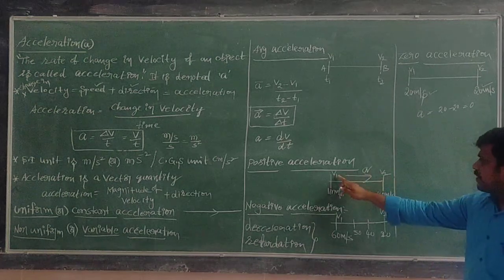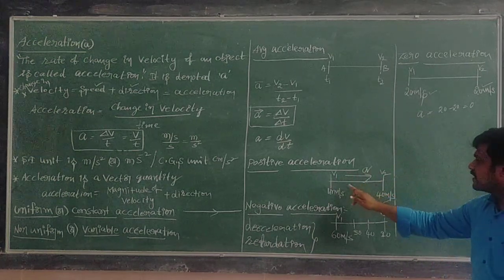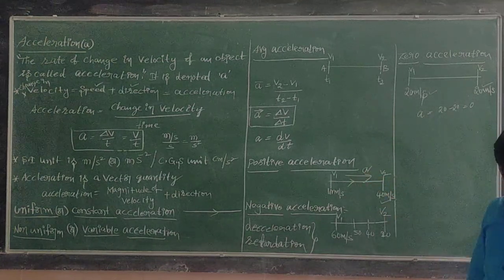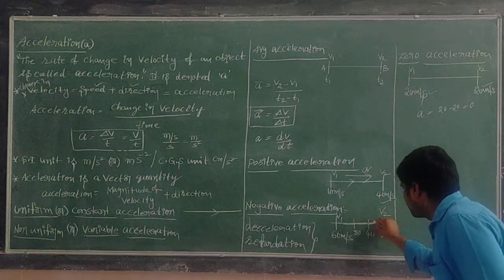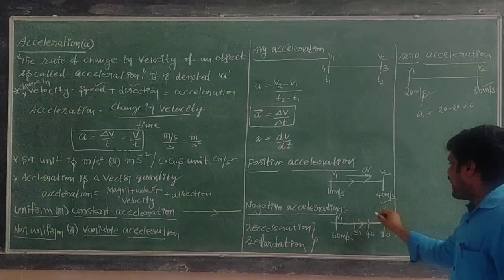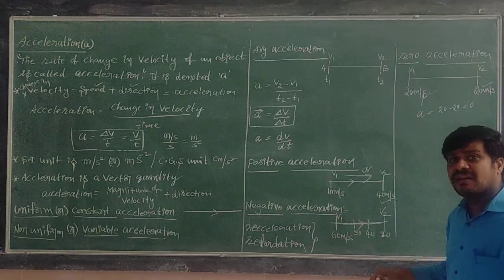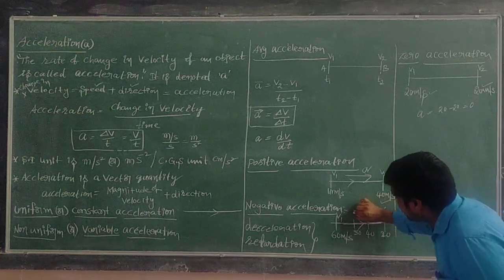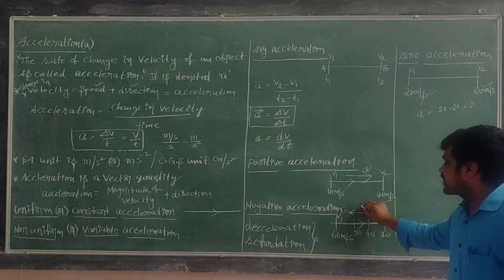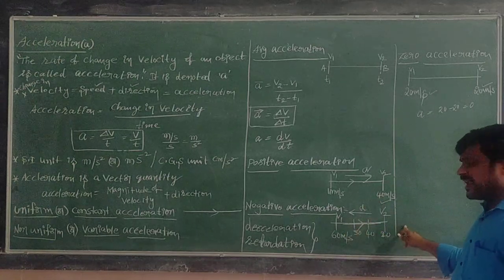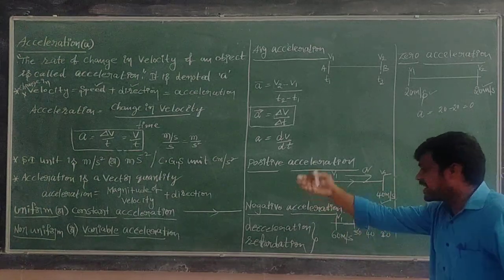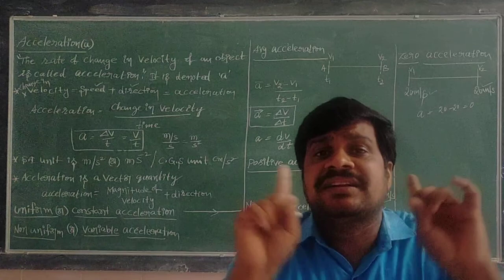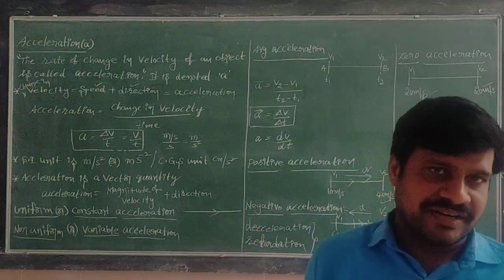In the case of positive acceleration, the direction of the motion of the body and the acceleration are both in the same direction. In the case of negative acceleration, the change in velocity is opposite to the direction of motion. Actually, motion is in this direction, but the change in velocity is taking place in the opposite direction. In whichever direction velocity is changing, in that direction only there will be acceleration.